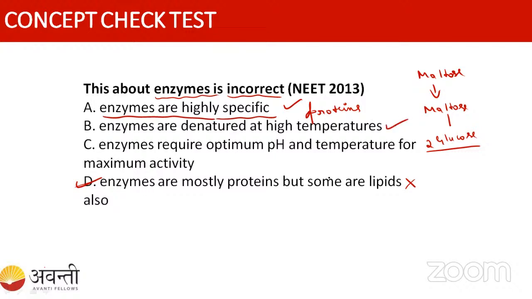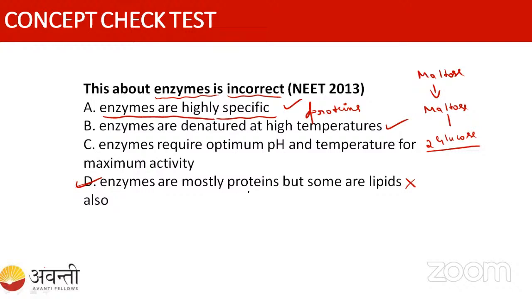Then coming to the third one: enzymes require optimum pH and temperature for maximum activity. Yes, without the optimum pH or optimum temperature, the enzyme is not going to work. For example, the amylase enzyme requires a pH of 6.7 only. With that pH only it is going to work.